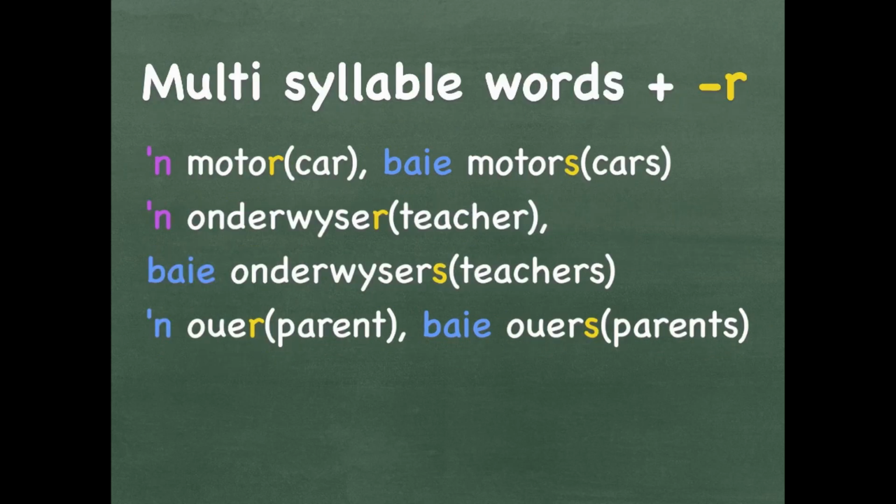We also get multi-syllable words that end with an R. You also add an S to the back of these words. A motor, like a motor car. Baie motors, ending on an S. A onderwyser is a teacher. Baie onderwysers, ending on an S. That means teachers, more than one. A ouer is a parent. Baie ouers, ending on an S. That is parents in plural.